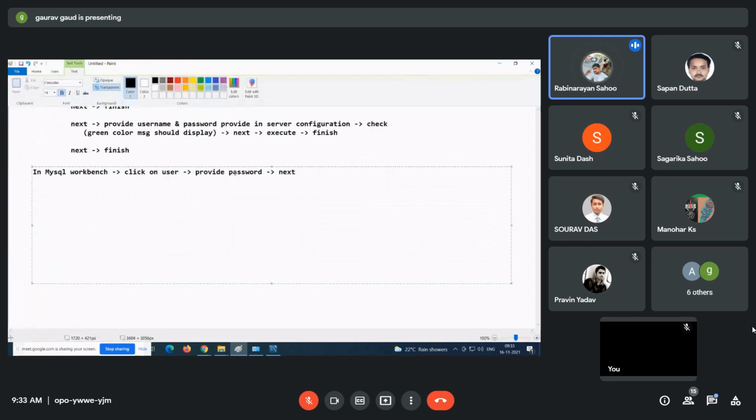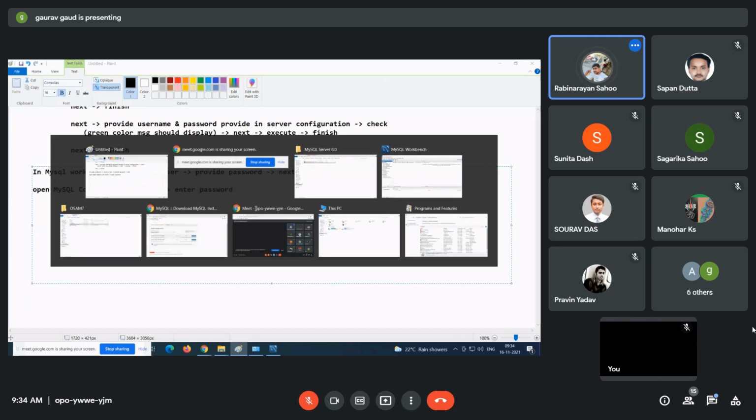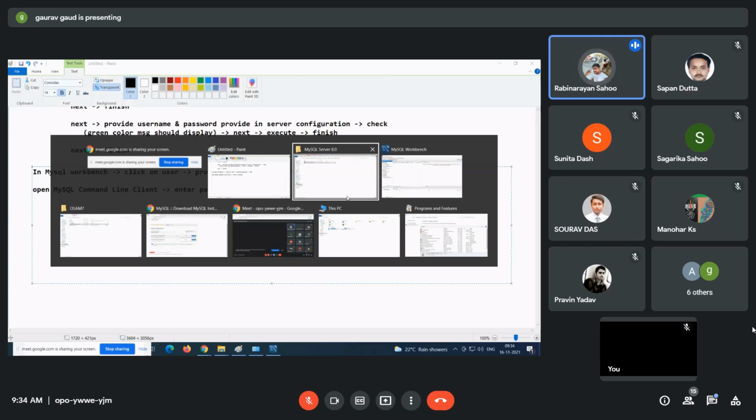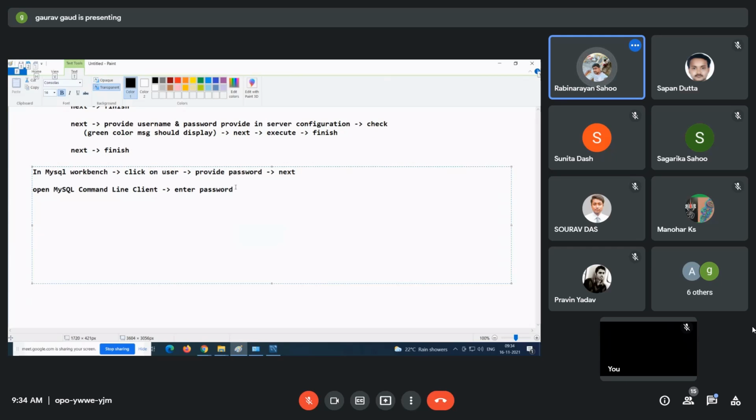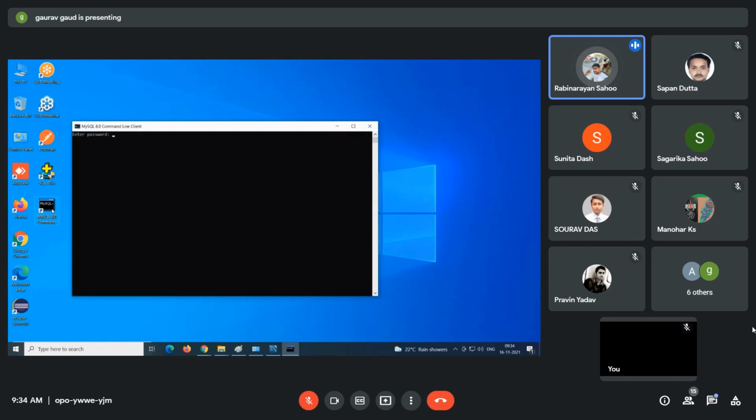So after this, open MySQL Command Line Client. Here, enter password. Okay. Enter what? Password. So just try to open this, guys. You will come to know what is happening. Double click. Are you getting this client?